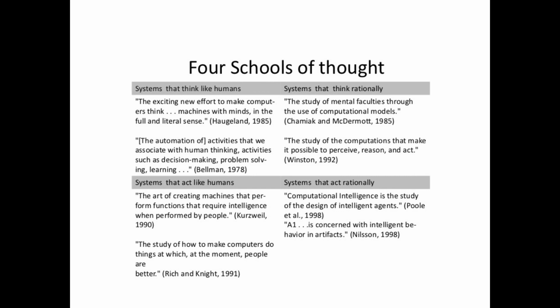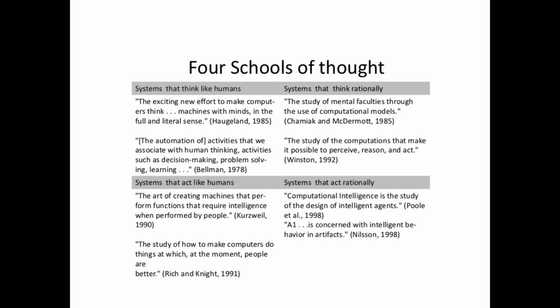Coming to the right side, systems that think rationally. In that, one definition is the study of mental faculties through the use of computational models, by Charniak and McDermott in 1985. Another one is the study of computations that make it possible to perceive, reason and act, by Winston in 1992.